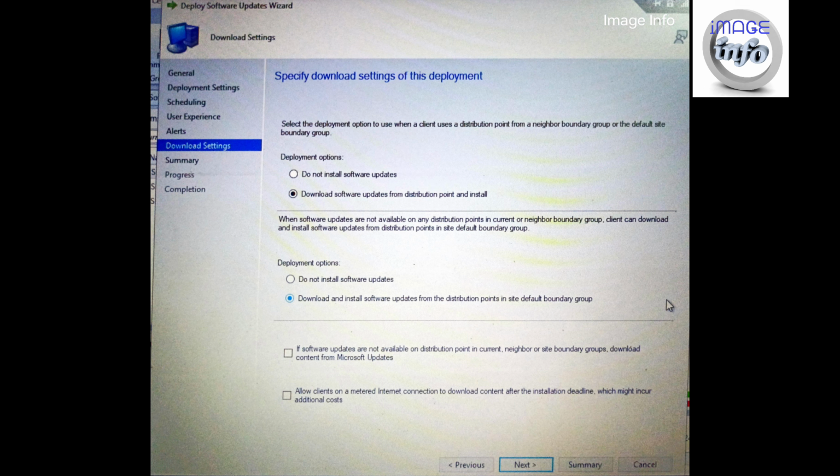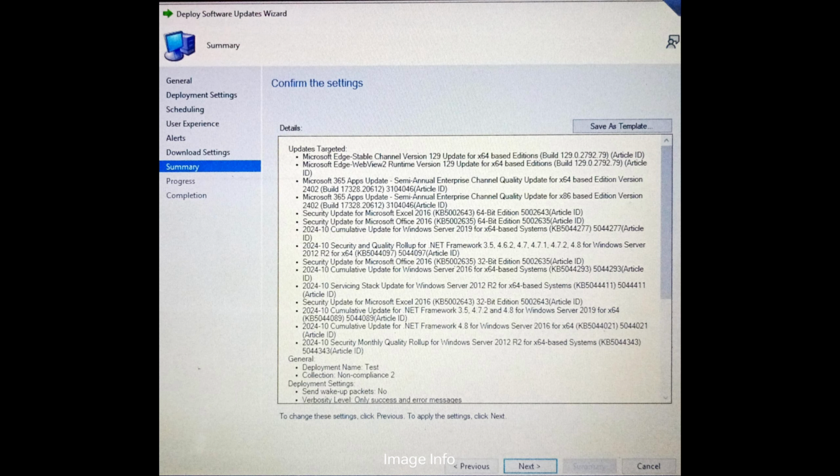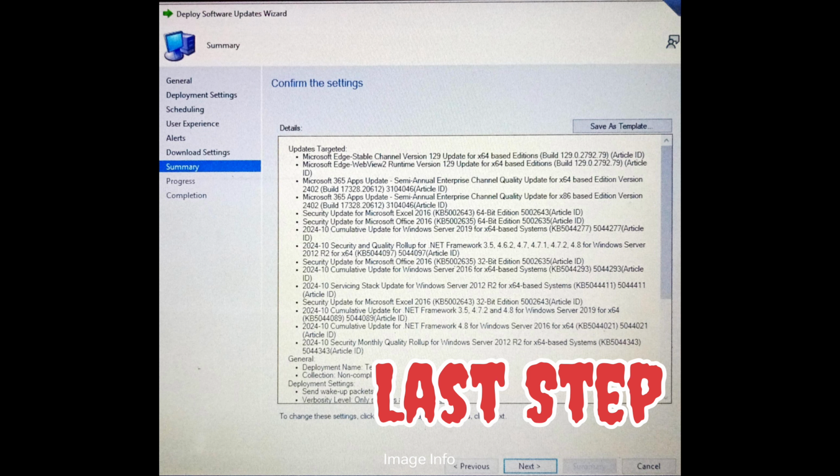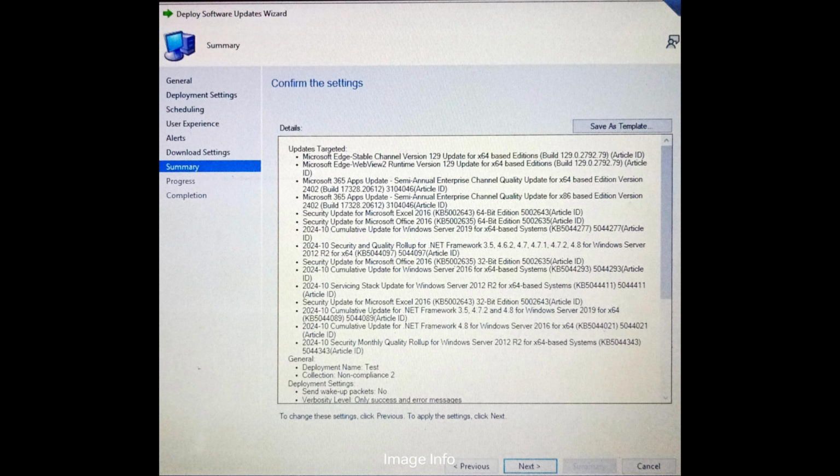So then comes the final window of the deployment creation, which you can see here, and just click on next and it will get finished. So deployment creation is complete.